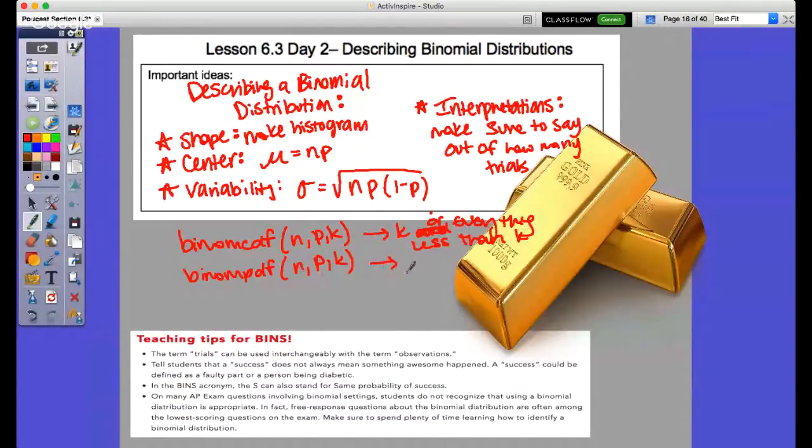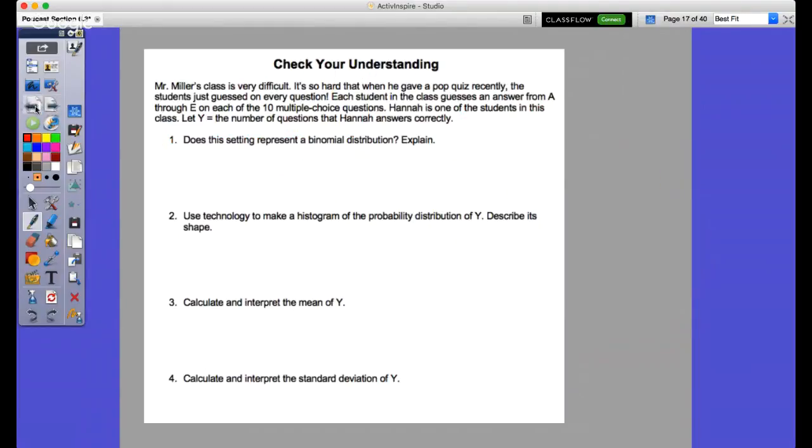And then binom PDF is just the value. Okay, perfect. So make sure we get that down. The interpretations, make sure to say that out of how many trials, right? Because it's important that within a binomial, it has a set amount of trials. And so you want to make sure you put that down there as well. Freeze that or go back to that if need be.